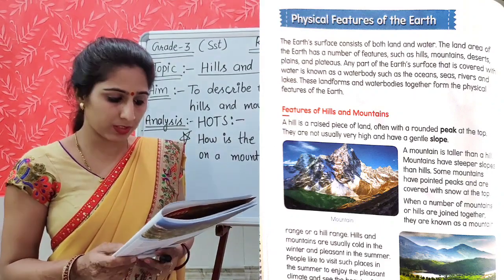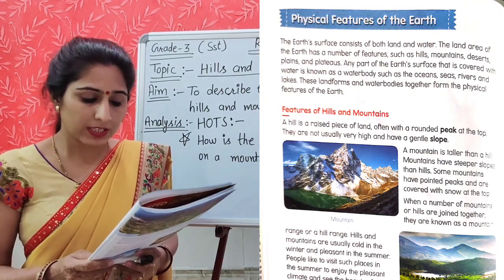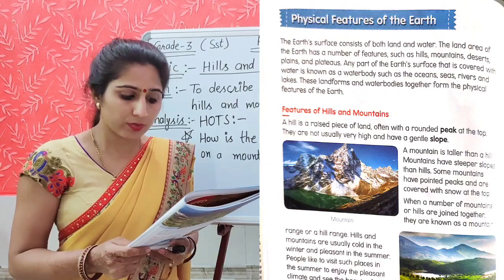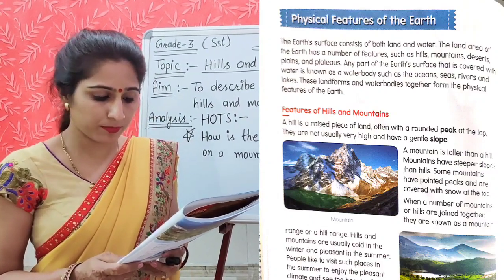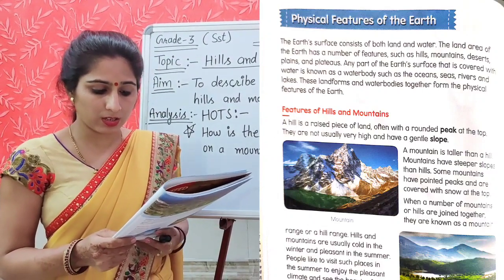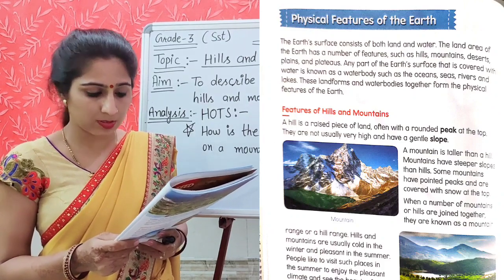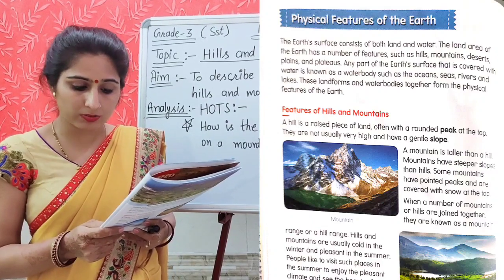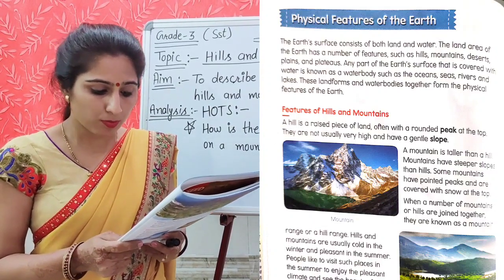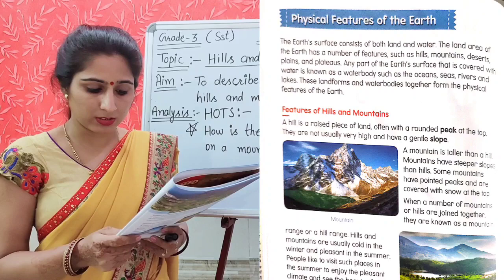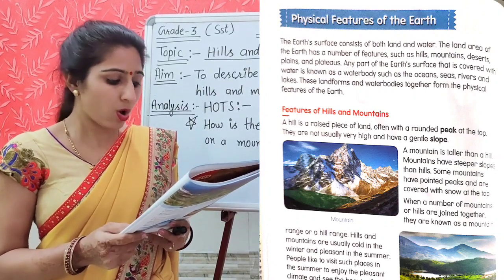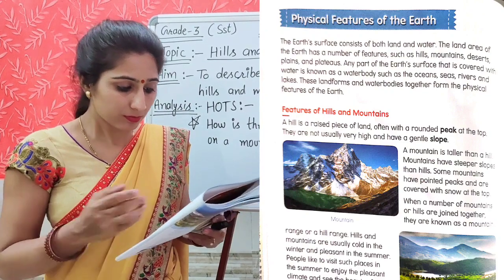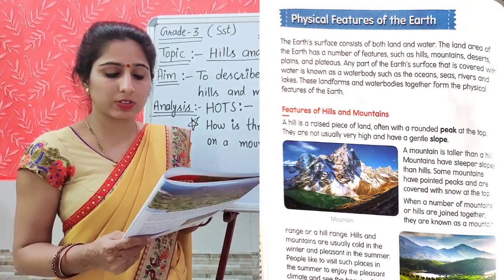Features of hills and mountains. A hill is a raised piece of land, often with a rounded peak at the top. They are not usually very high and have a gentle slope. A mountain is taller than a hill. Mountains have steeper slopes than hills. Some mountains have pointed peaks and are covered with snow at the top. When a number of mountains or hills are joined together, they are known as a mountain range or a hill range. Here you can see in this picture how the mountains are covered with the snow.